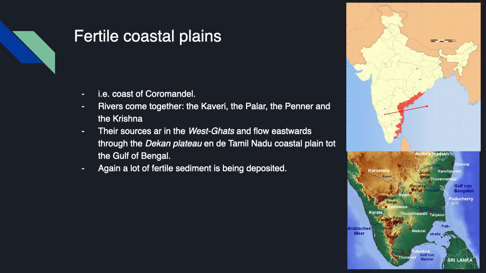These coastal plains are very, very fertile again, and there are other examples to be found, like in this case the coast of Coromandel. Rivers come together, the Kaveri, the Palar, the Penna and the Krishna, and their sources are in the West Ghats and flow eastwards through the Deccan Plateau and the Tamil Nadu coastal plain to the Gulf of Bengal. And again, a lot of fertile sediment is deposited over there and creates areas which are fertile and are used for agriculture.